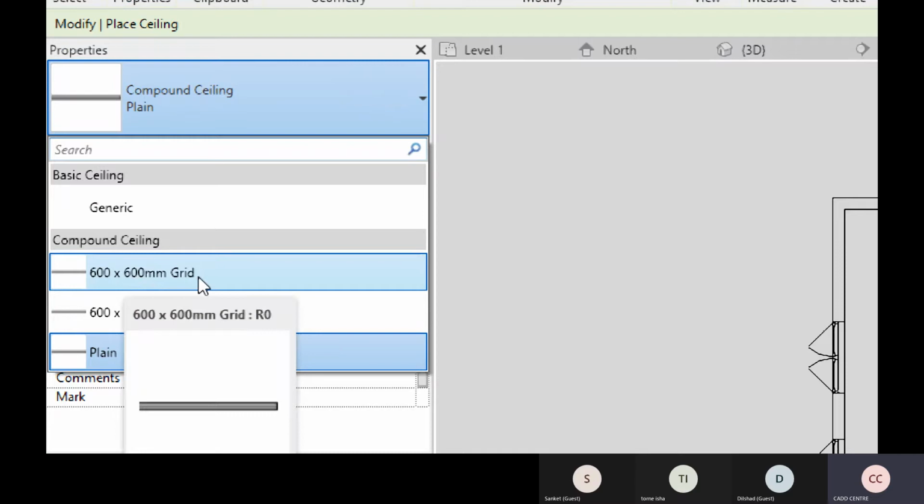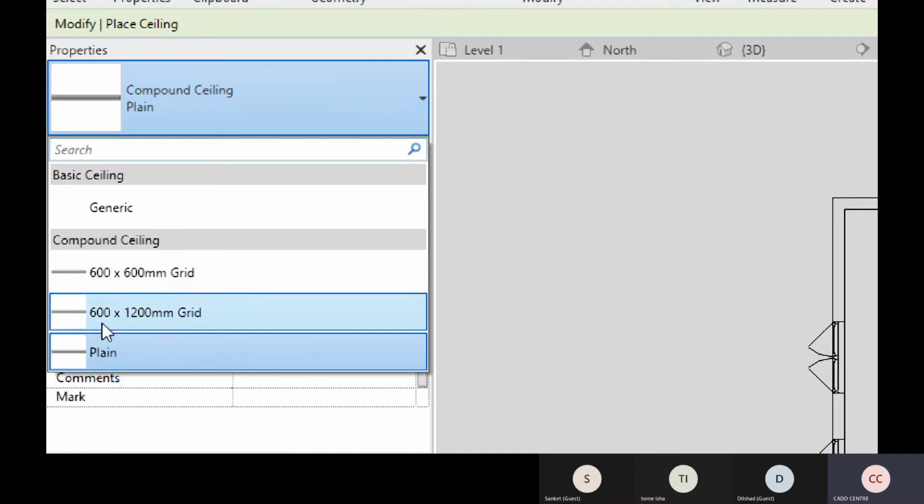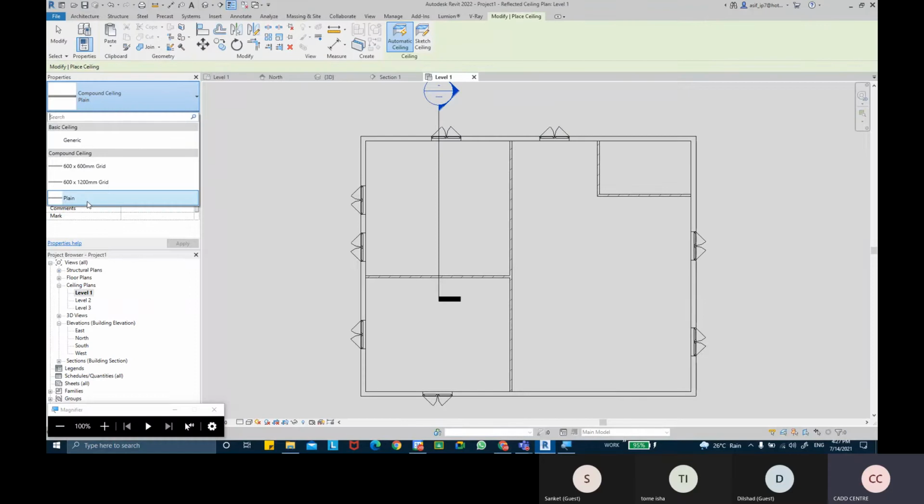One is a 600 by 600 grid ceiling. Then we have another, 600 by 1200 grid ceilings. And then we have the plain ceilings. Grid ceilings are generally used in commercial buildings, in grid shape forms, and even plain ceilings can be used in commercial or residential as well. So I'm going to use it over here as a plain ceiling. So I'm going to pick plain ceiling.